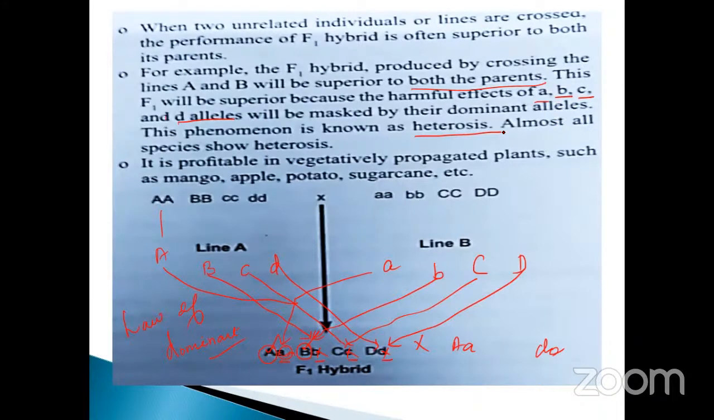See that almost all species show heterosis. See here, all the species: capital A, small a, capital B, small b. All are having heterosis nature. So it is profitable in vegetatively propagated plants such as mango, apple, potato, sugarcane. Don't forget, my dear students, this is a NEET question.